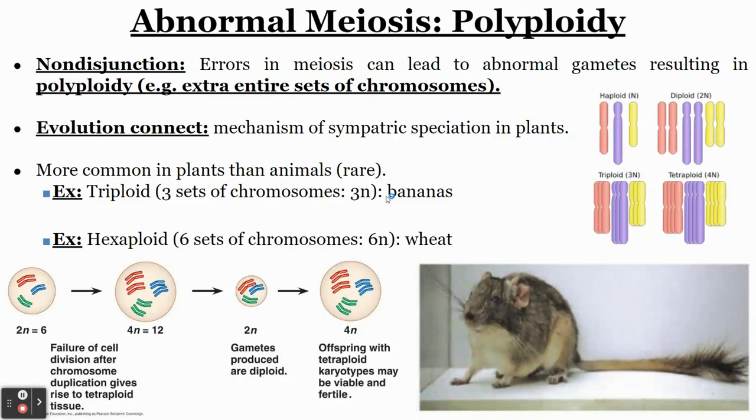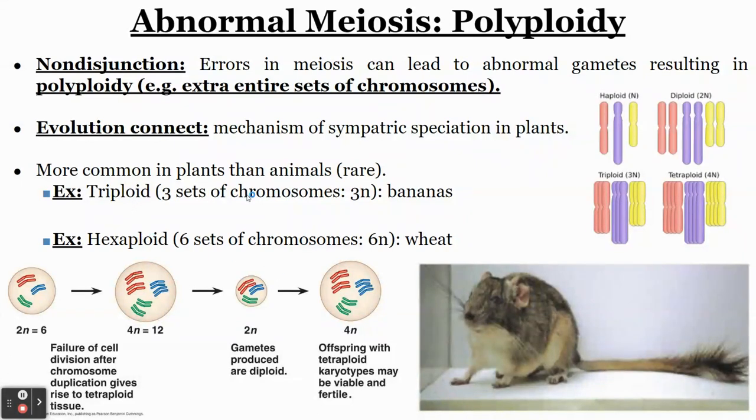And so that's actually a method of speciation, if you remember back in evolution, where different species of plants can form when there's these errors in meiosis that create these polyploids. So again, it's more common in plants than in animals. You can see it in some animals. So this is a tetraploid animal over here, but not as common.